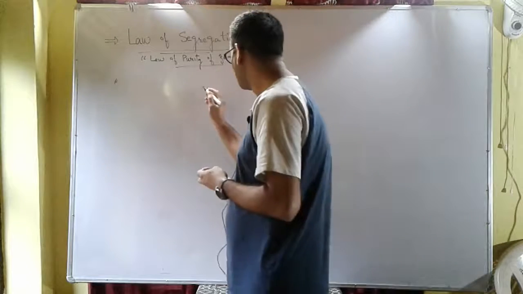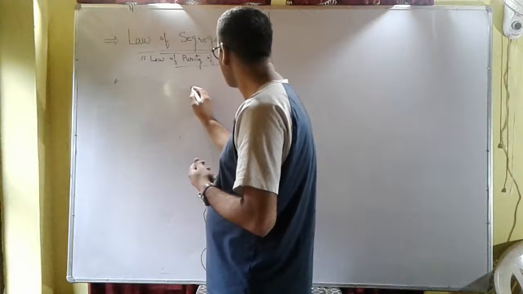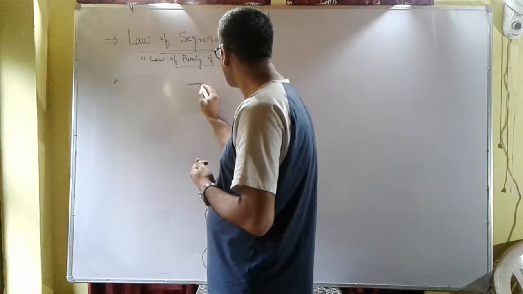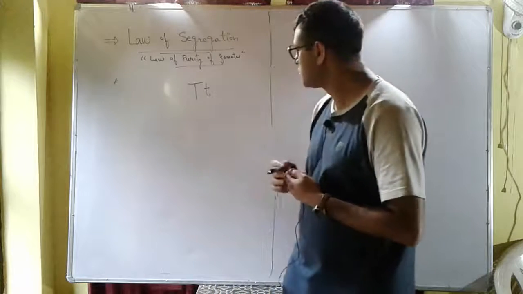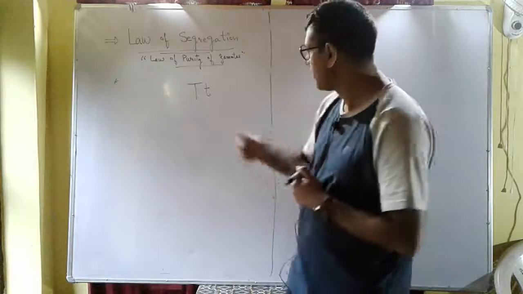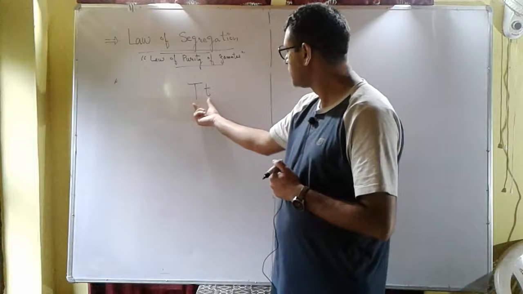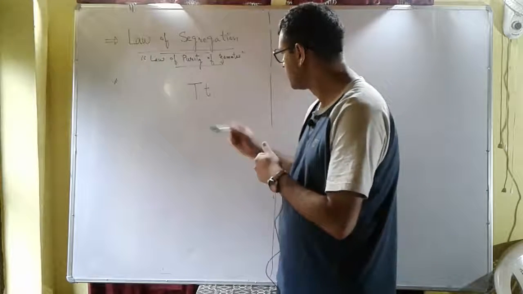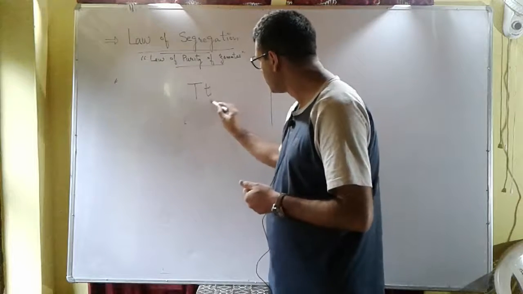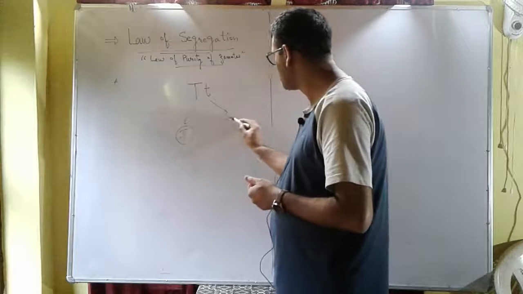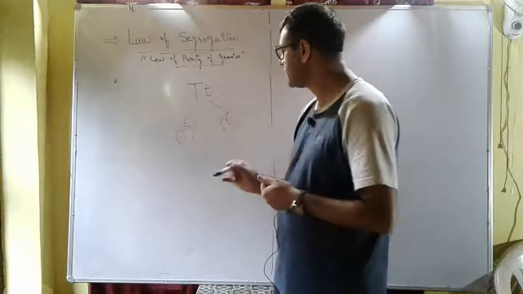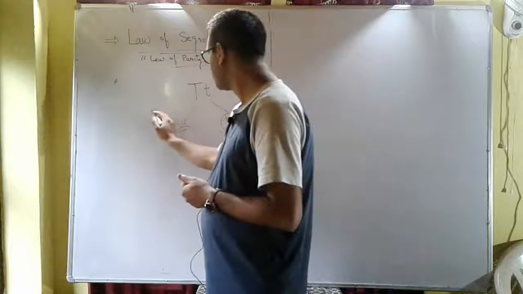So for example, we have capital T and small t. These are two alleles of a gene. At the time of gamete formation, the two alleles of a gene separate and each gamete receives only one allele of the gene. So this is the law of segregation.